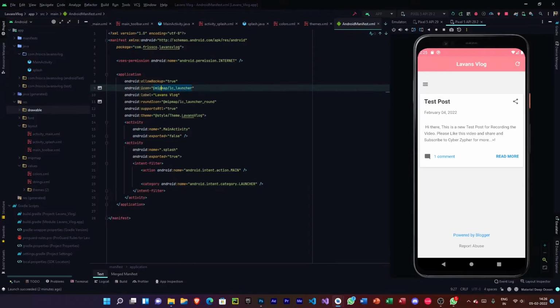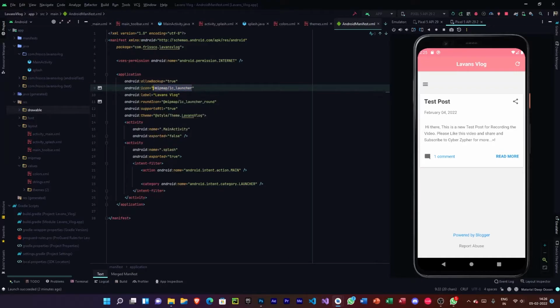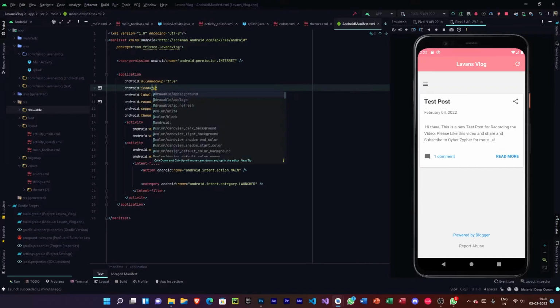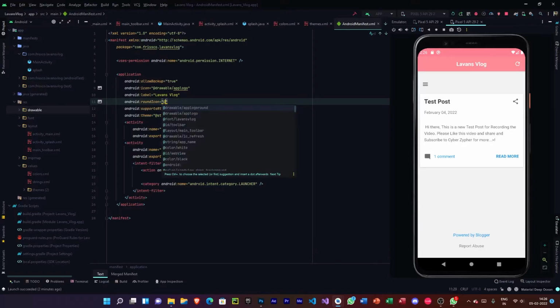It is set to the default IC launcher. So let me clear that, and instead of mipmap, let's choose drawable, and we have the app logo. And for the rounded icon, this is where we need to paste the round icon, so at drawable app logo round.